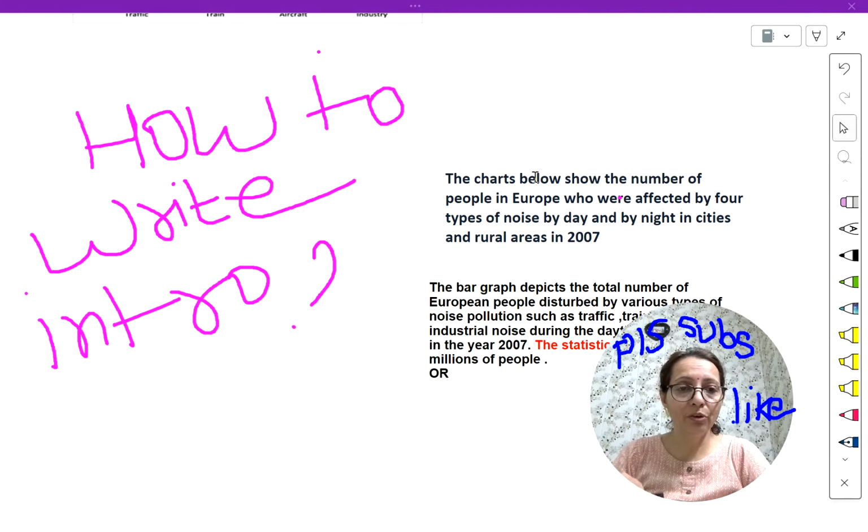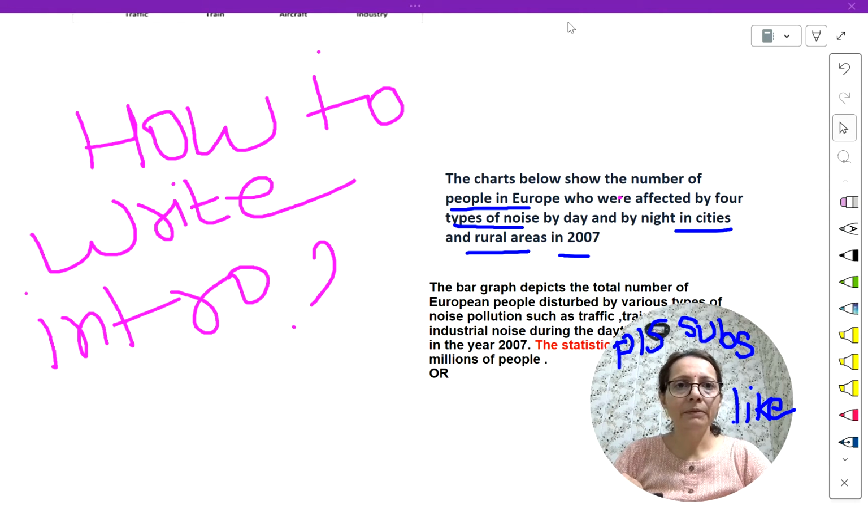Now, how to write the introduction. I will show you 2 introductions, and you can adopt any one. This is the question statement: The charts below show the number of people in Europe who were affected by 4 types of noise by day and night in cities and rural areas in 2007. Now how can we write it? Introduction means paraphrasing of the question statement. The examiner is not asking for our opinion, so we should not use the words I or we. It's a formal writing.